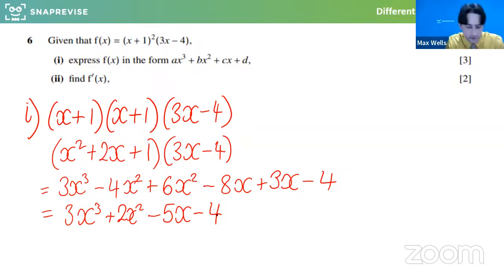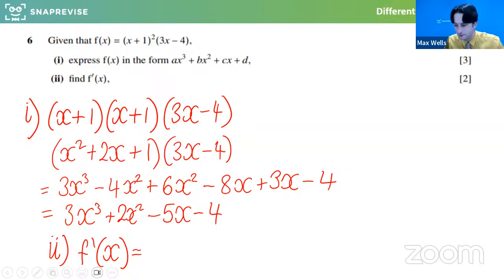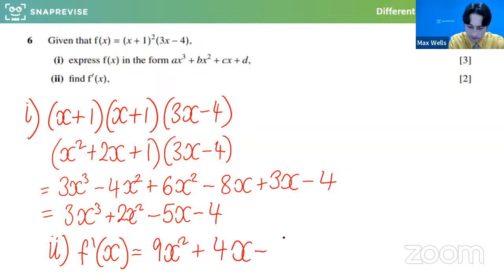So just differentiating this really quickly, and then we can move on. We would get, I'm going to use the notation f dash of x because they used function notation. So I'm going to stay consistent with that. Let me know if you've got an answer for this. What is the derivative here? Oh, super. Someone's beat me to it already. Excellent. 9x squared plus 4x minus 5. And the constant minus 4 term will disappear. Well done. Are we all okay with that? Does that make sense? We all happy?